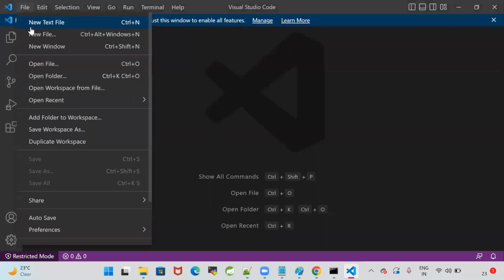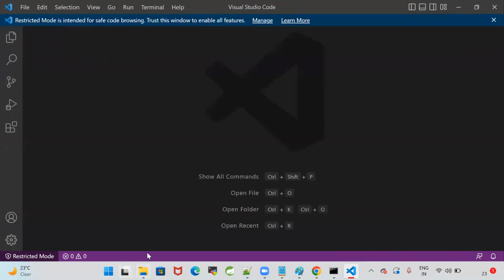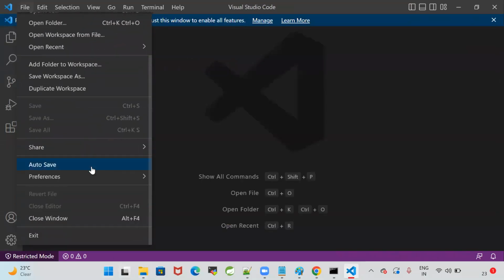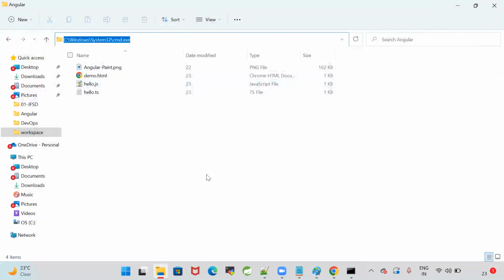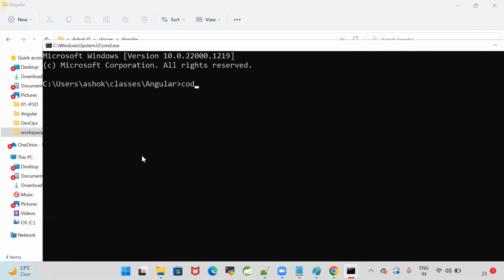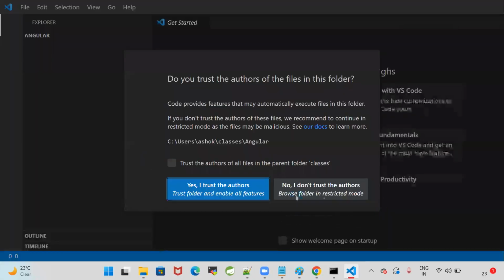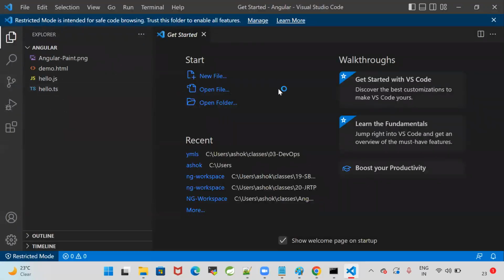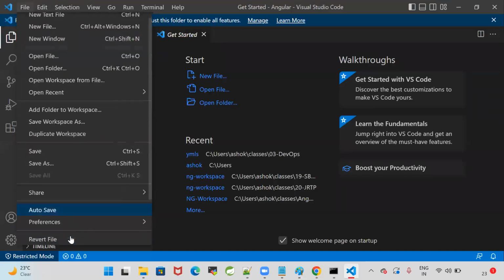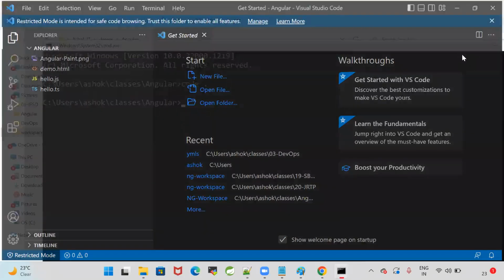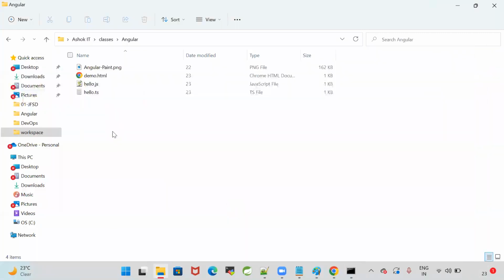Yes. File, new text file, or you can open the VS Code IDE directly from the location where your programs are available. CMD, code space dot. When you use code space dot, it will open VS Code IDE from the location. Okay, VS Code IDE is open. See how I am opening the VS Code IDE from my workspace. This is the location where I am developing my TypeScript programs.